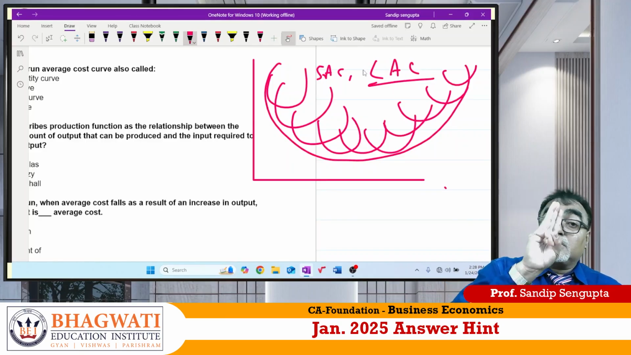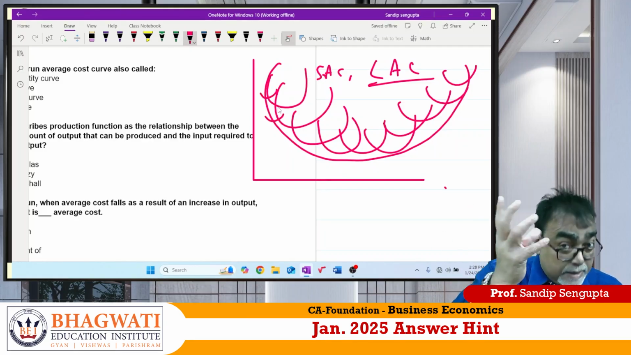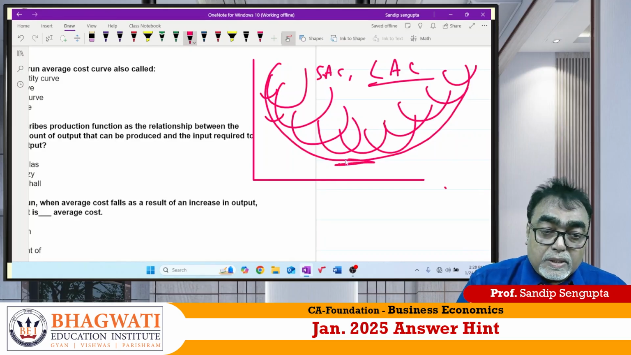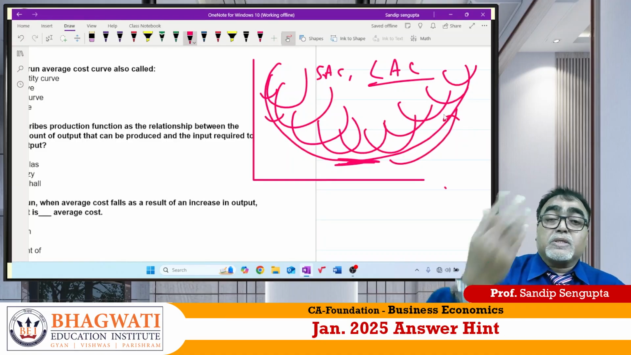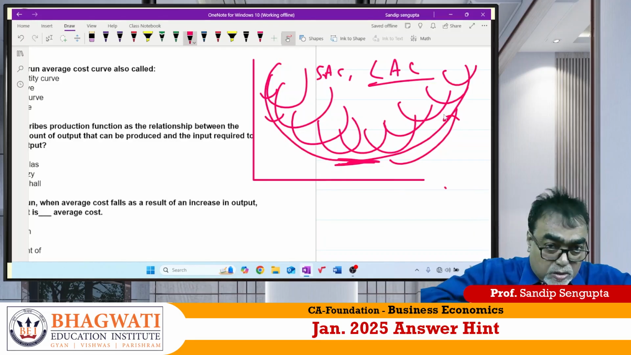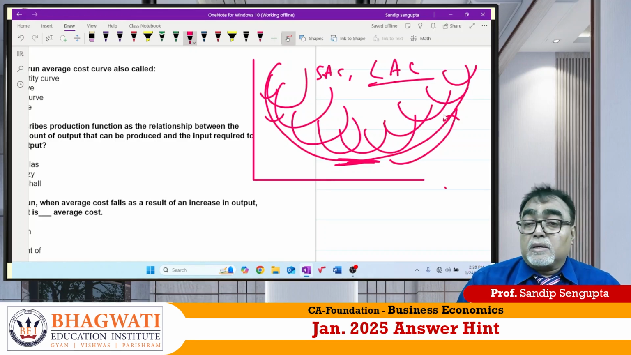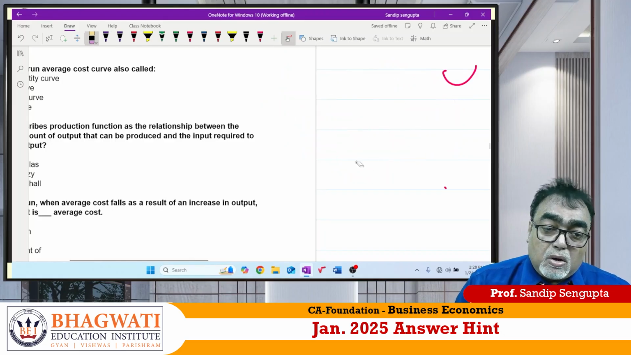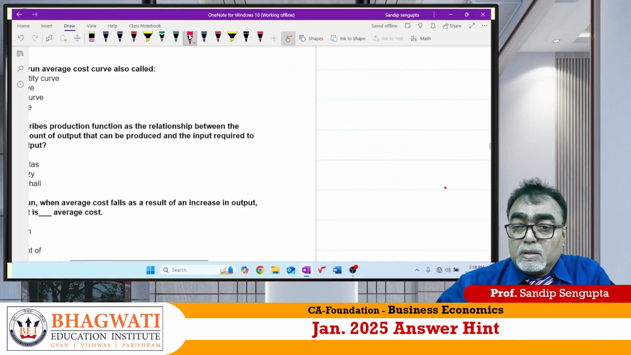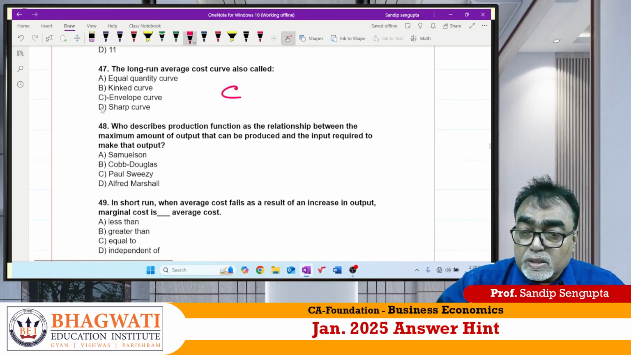It comprises of three returns to scale. One, when average cost is diminishing, increasing returns to scale. When average cost is constant, constant returns to scale. When average cost is increasing, diminishing returns to scale. In opposite language, decreasing cost industry, constant cost industry, or increasing cost industry. So LAC is nothing but the envelope of all SACs, or it is called saucer shaped. Answer of 47 is C for Chennai.